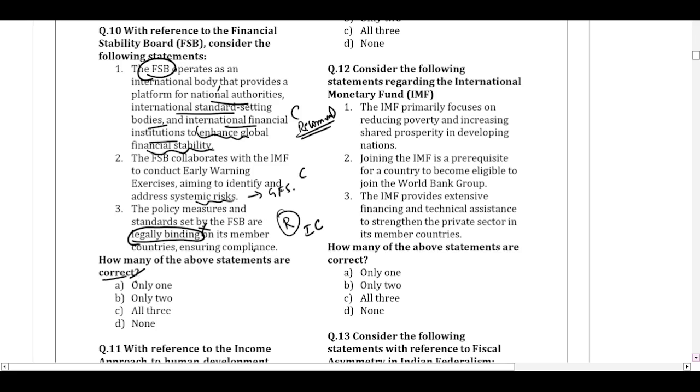Which of the following statements are correct? Only 1 and 2 are correct, 3 is incorrect. So the correct option is B, only 2.